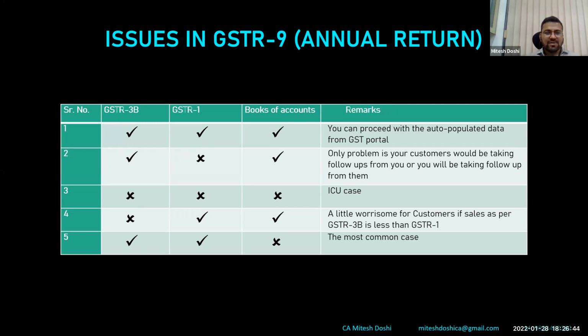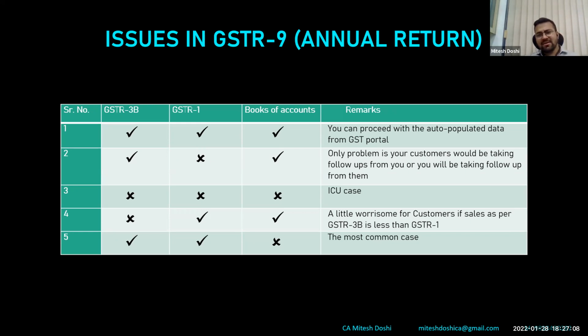So ideally this can be a scenario wherein we as a customer have to be worried, or we as the advisor of a client have to ensure that 3B and 1 are ideally matching. So that is the importance of 1. Otherwise this could be a scenario wherein you will definitely receive a notice, if in case the amount disclosed in 3B is less compared to 1.